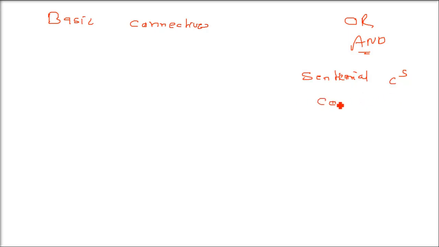So now we are talking about basic connectives. As I introduced and, or, we are talking about basic connectives. For example, and, or. We can join certain statements with and, or. We also call them sentential connectives, or simply you can call them connectives.